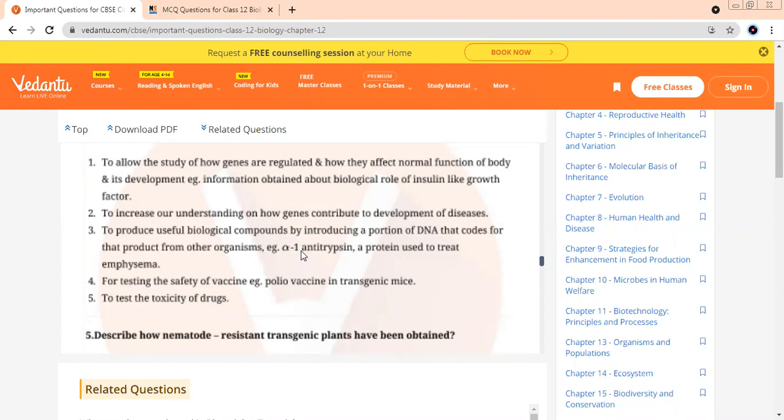After you read, keep telling me points. Start speaking with one point each. Let's discuss. Ma'am, to understand how genes are regulated.